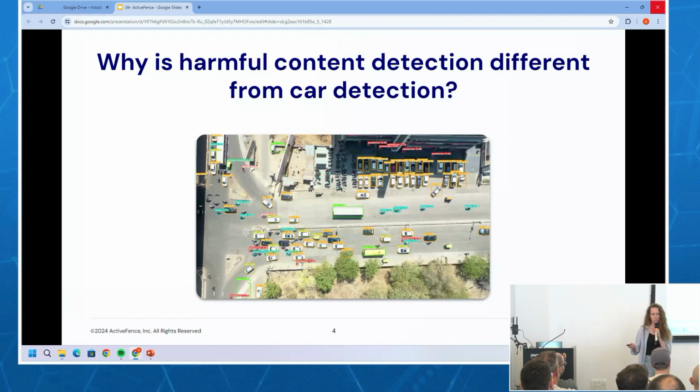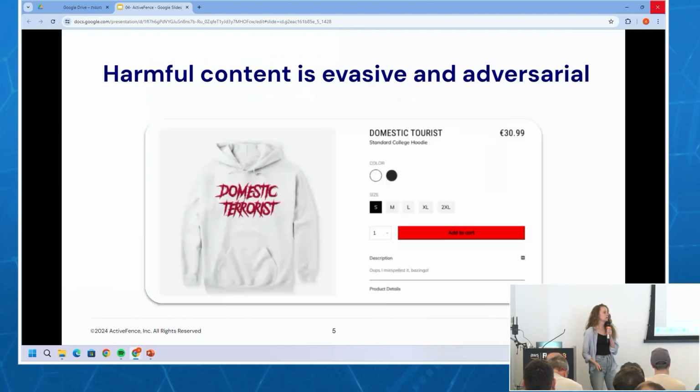So by protecting lives online, we're doing our part to make the world safer. Now, that's great, but how and why is what we're doing any different from any other kind of AI, detection, ML, pick your favorite buzzword? Here's an example: why is it any different from car detection? We have tons of companies that do all kinds of detections. Why is this unique? So first of all, harmful content detection is both evasive and adversarial.